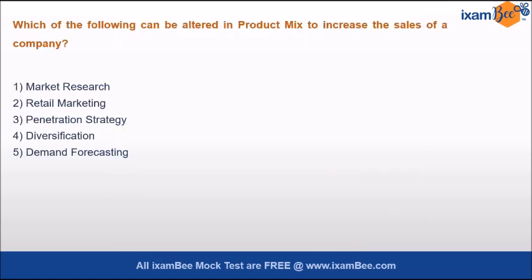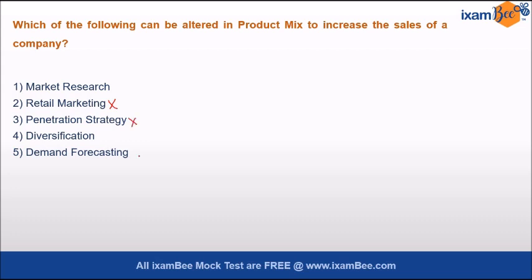The question says, which of the following can be altered in a product mix to increase the sales of a company? So here, see, retail marketing is a part of the place marketing mix. Now we know the 4 P's of marketing mix: product, price, place and promotion. So here anything that falls under anything except product cannot be the answer, right? So retail marketing falls under place, so it cannot be the right answer. Similarly, penetration strategy falls under the price category of marketing mix, right? So this also cannot be the right answer.